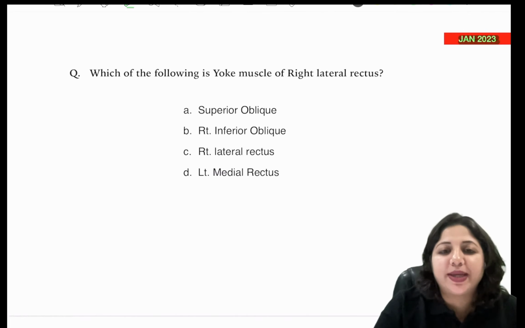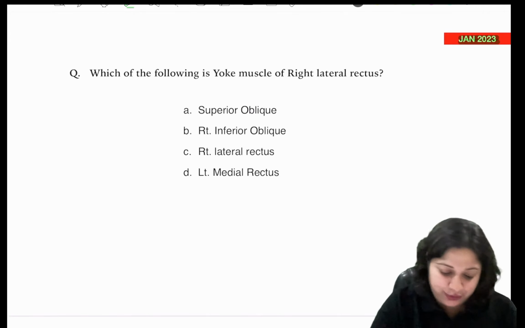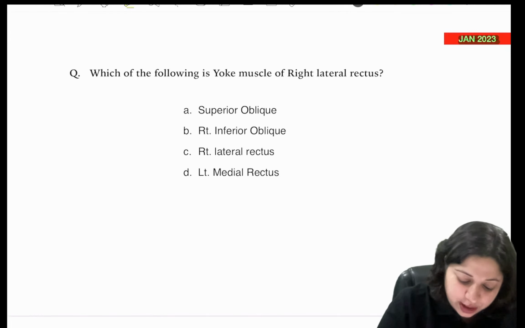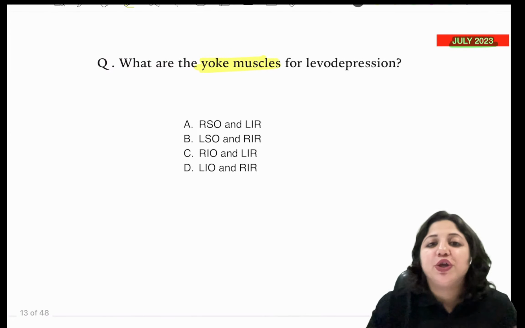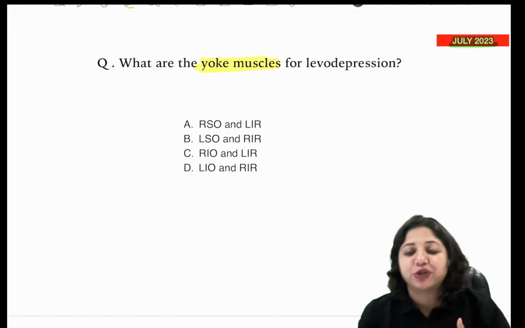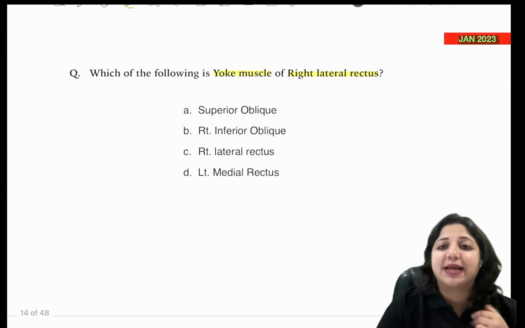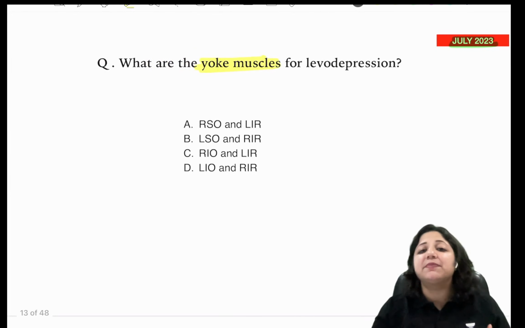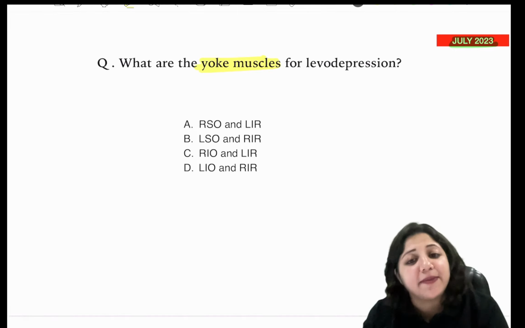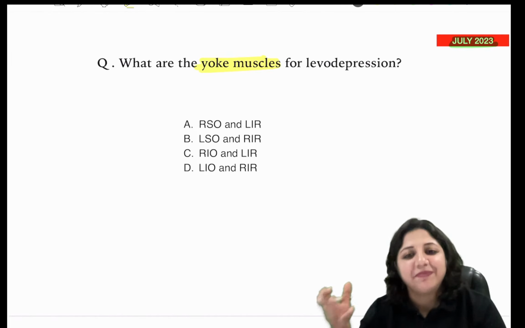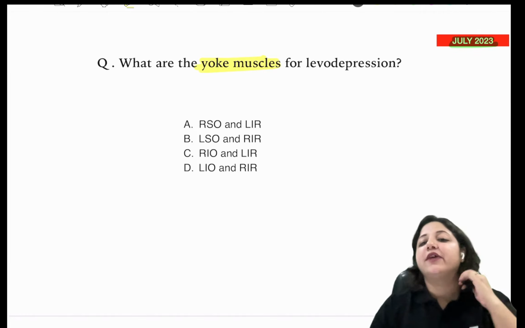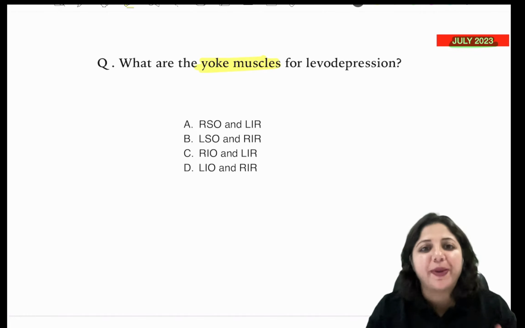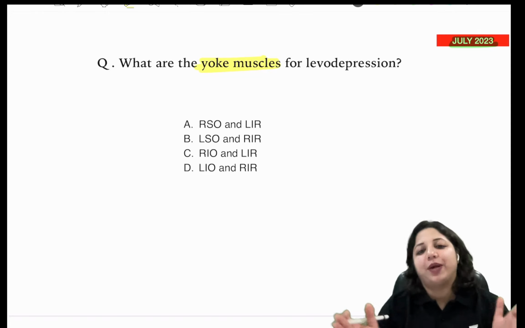Which of the following is the yoke muscle of right lateral rectus? So here the question is yoke muscle of right lateral rectus. Here the question is yoke muscle of levodepression. So this question was asked in January, and 6 months later it is asking the same question about yoke muscles. This is exactly what I'm trying to tell you, that if you have covered that topic well, you know what you are dealing with.